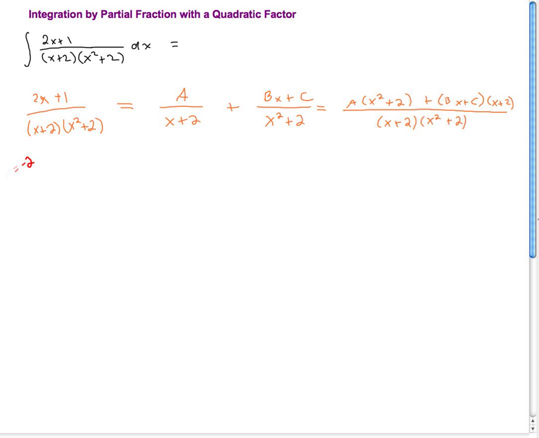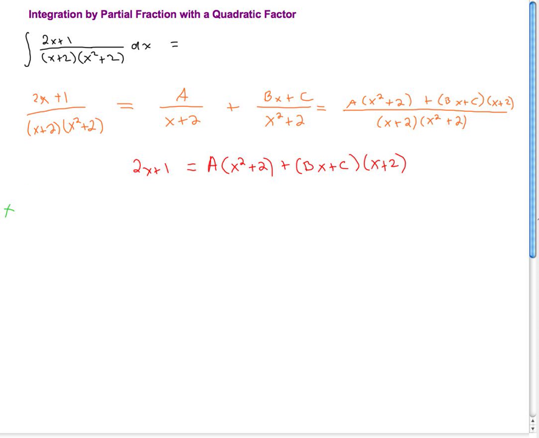Well, let's actually write out what we have here. We've got 2x plus 1 is equal to the numerators. The numerator of the left fraction is equal to the numerator of the right fraction.